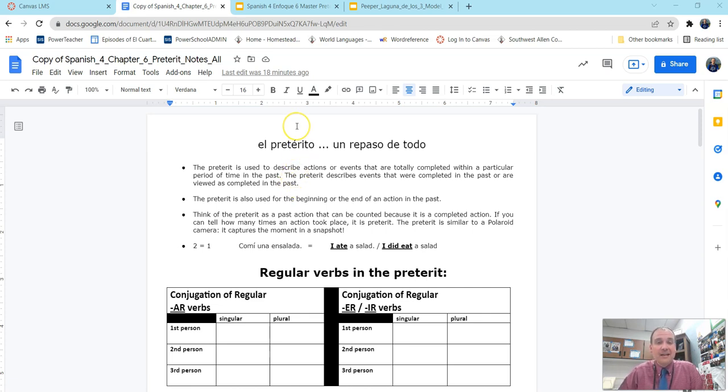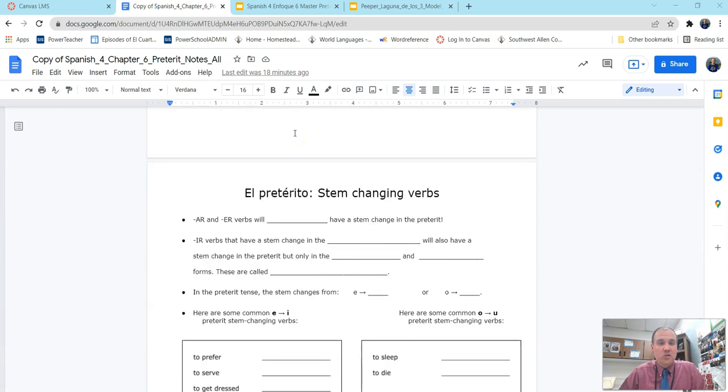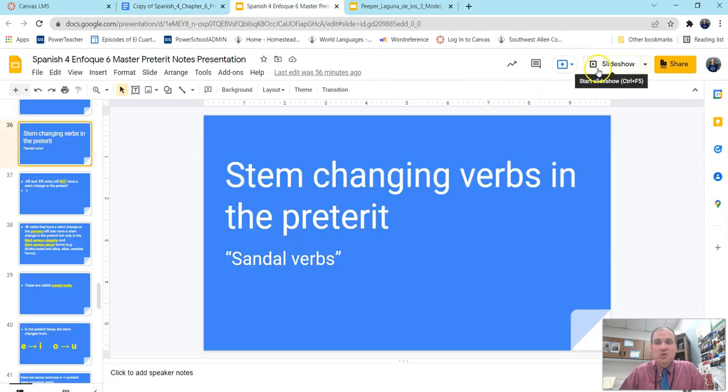You should have out from your carpetas our master sheet of notes over the preterite. If for some reason you don't have this, go ahead and just download the Google Doc and you can fill your notes in as we go along. We need to go to the back page. So where you should be at is the preterite stem changing verbs. I'm going to switch over to my PowerPoint and we'll go through this for you to jot a few things down.